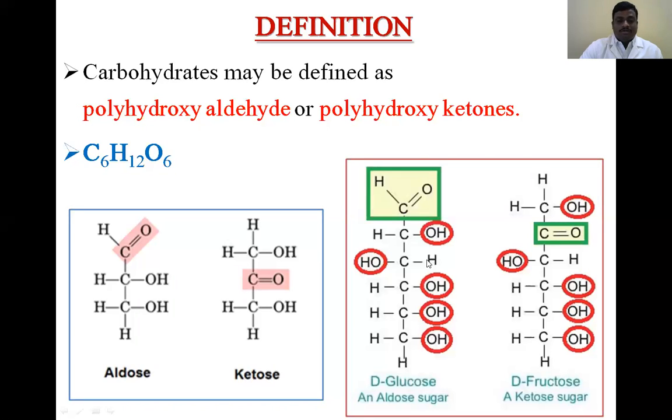Aldose sugars and ketone sugars are differentiated mainly depending on the double bond O, the carbonyl carbon, which is present either at the first carbon atom or the second carbon atom. If it is present at the first carbon atom, these are called aldose sugars. In ketone sugars, this double bond O is present at the second carbon atom. The molecular formula is C6H12O6. For identification, we have this glucose structure.